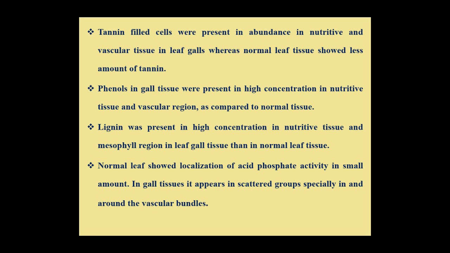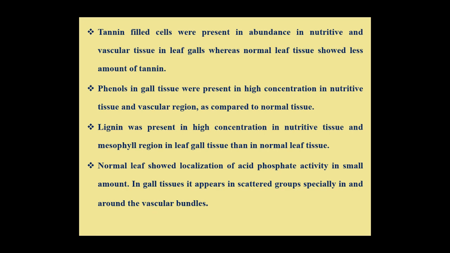Tannin-filled cells were also present in abundance in nutritive and vascular tissues in gall leaves, whereas the normal leaf tissues showed very less amount of tannin. Similarly, phenols in gall tissues were present in higher concentration in nutritive zone and in vascular region, as compared to normal tissues. Lignin was also present in higher concentration in nutritive tissues and in mesophyll region in leaf gall tissues than in normal leaf tissues.